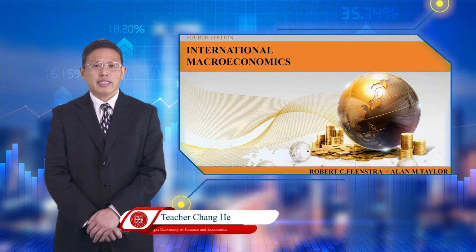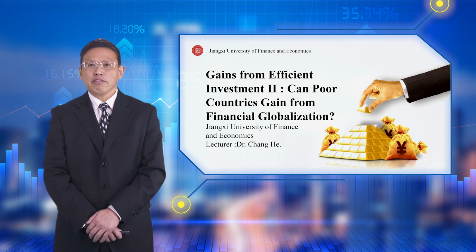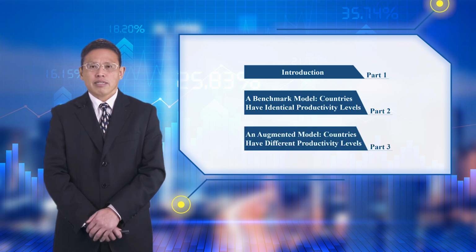Hello everyone, today we will learn 6.4 Gains from Efficient Investment. 2. Can poor countries gain from financial globalization? It includes 1. Introduction. 2. A benchmark model. Countries have identical productivity levels. 3. Augmented model. Countries have different productivity levels.